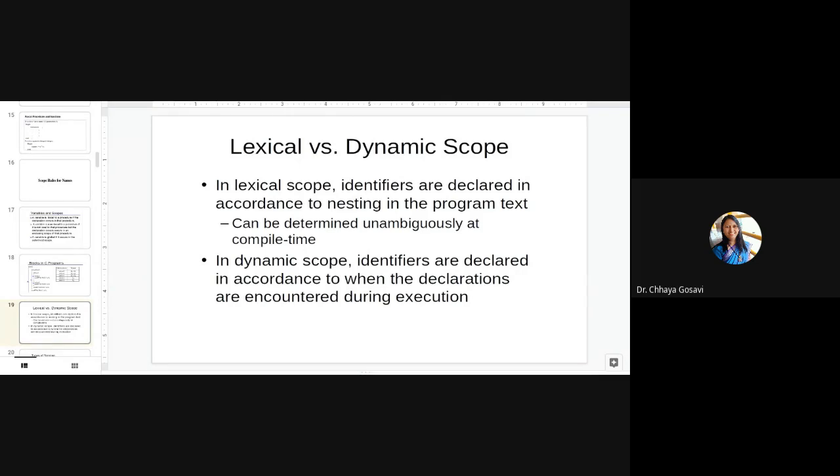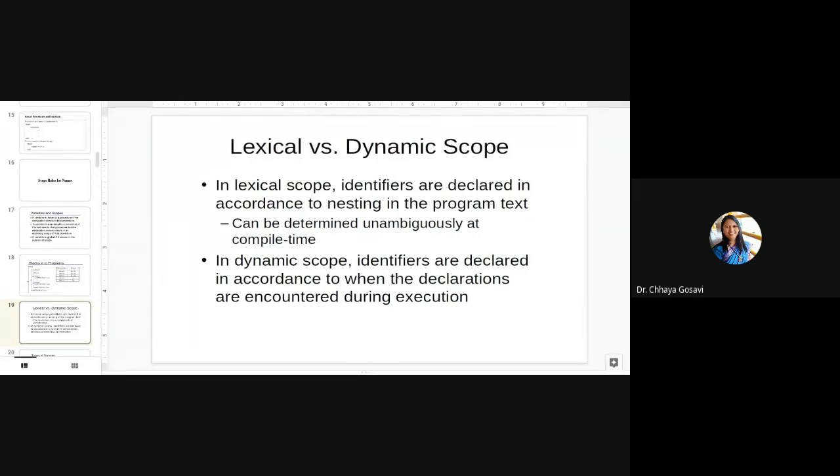When you know the scope of a variable at compile time, before runtime, it is called lexical scope or static scope. In lexical scope, identifiers are declared in accordance to the nesting of the program text, and can be determined unambiguously at compile time. You can decide the data type of a variable at compile time. The scope of the variable is known at compile time, so it is called lexical scope.